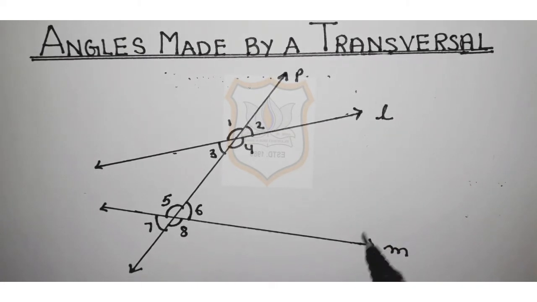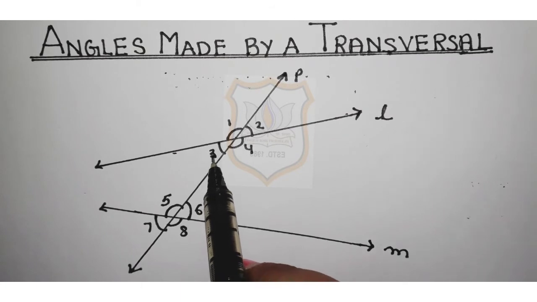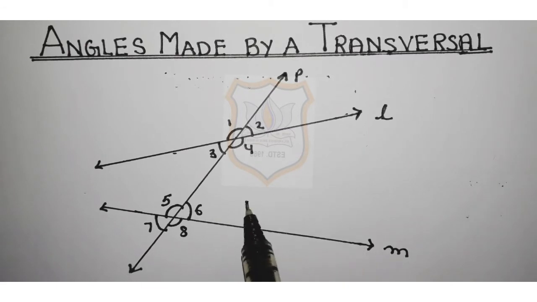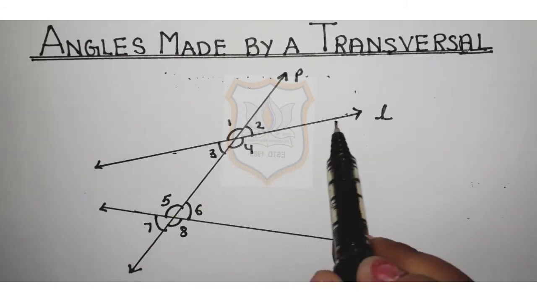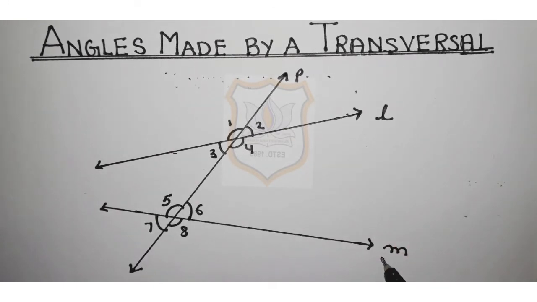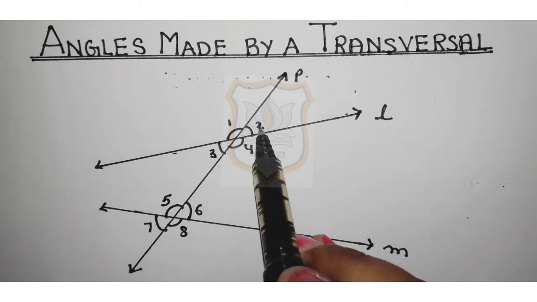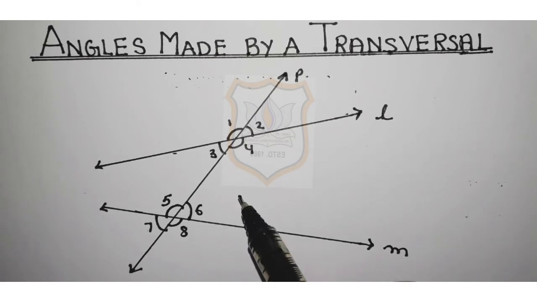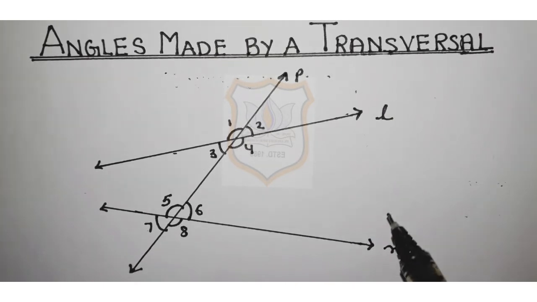Again I am explaining you, angle 3, angle 4, angle 5 and angle 6. These 4 angles are interior angles because they are inside two lines L and M. And angle 1, angle 2, angle 7 and angle 8. These 4 angles are exterior angles because they are outside the lines L and M.